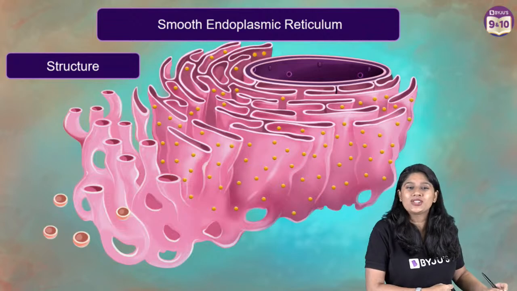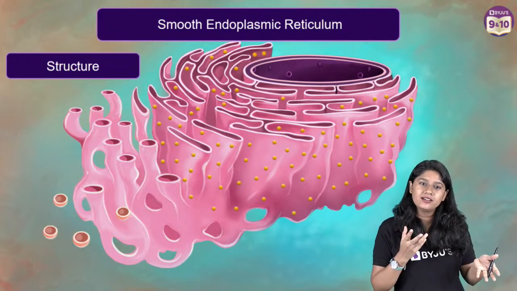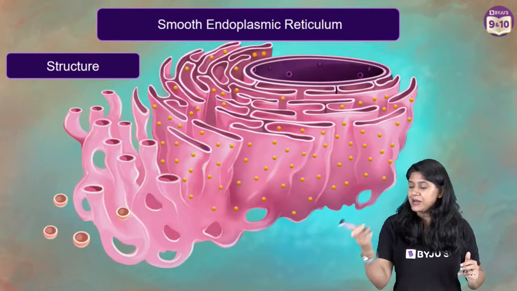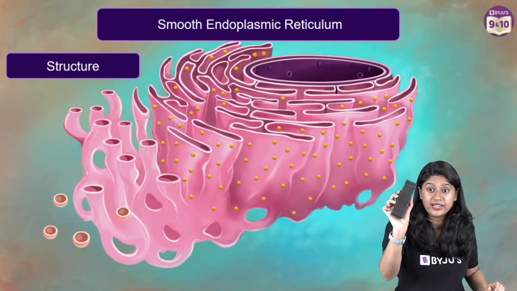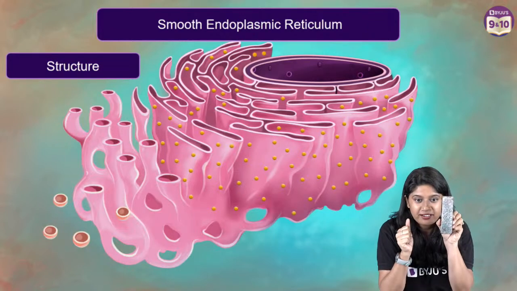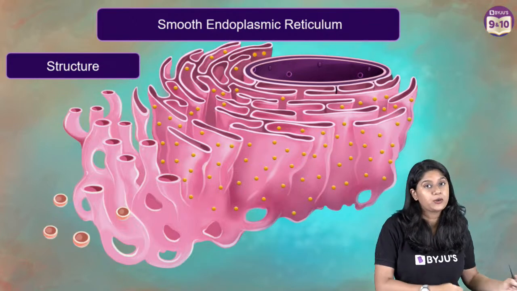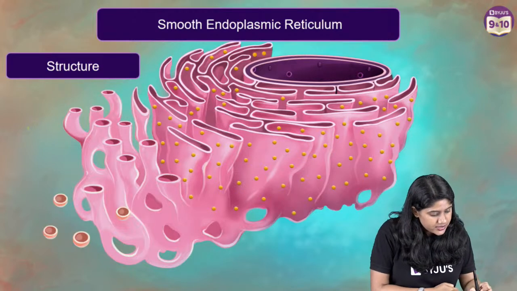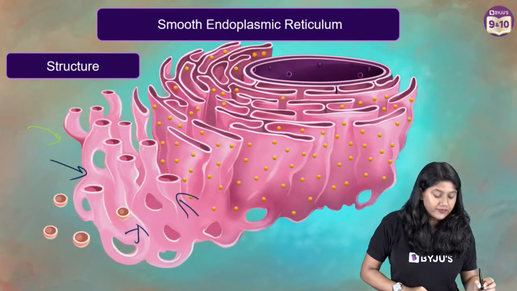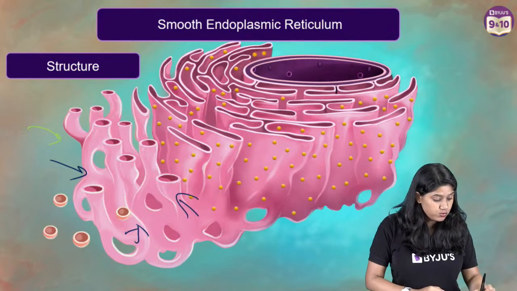Let's talk about the smooth ER. Now of course, why do we call it smooth ER? Because it has no ribosomes. The surface is really very smooth. So for example, everyone, over here I have the duster, right? I hope that you can see this. This is a smooth surface. And this is a rough surface. See, rough surface, can you see? And this is a smooth surface. Of course, on the smooth ER we don't have the ribosomes. And this structure has more of the tubes. Can you see these tubular structures? And they're very smooth. They don't have the dots. These dots are nothing but the ribosomes. So that's why we call it smooth ER.